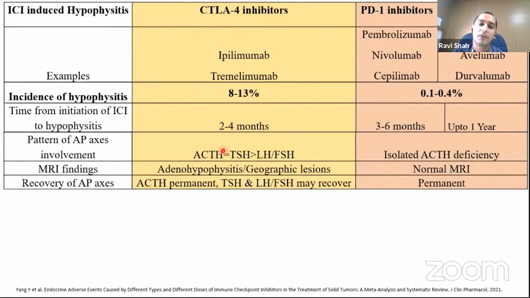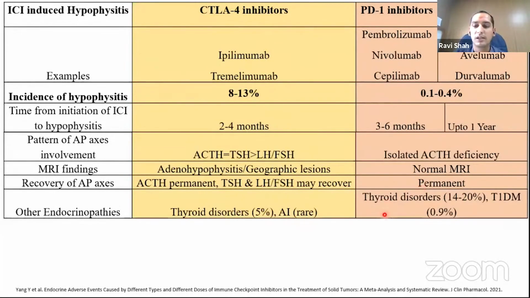And similarly, the affection of the anterior pituitary axis as well as the MRI characteristics are more like a primary hypophysitis in CTLA4 inhibitors, whereas in PD1 or PDL1 inhibitors, it is predominantly isolated ACTH deficiency with normal MRI and a permanent ACTH HPA axis damage. Other endocrinopathies like thyroid disorders are seen in higher numbers with PD1, PDL1 inhibitors, and there can be some cases of type 1 diabetes mellitus.